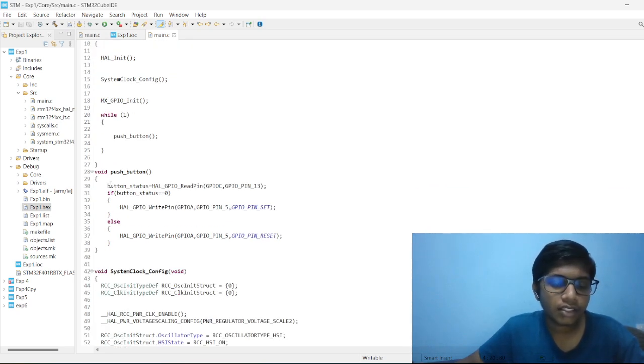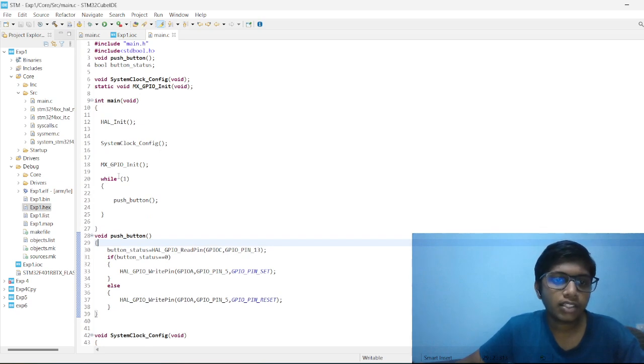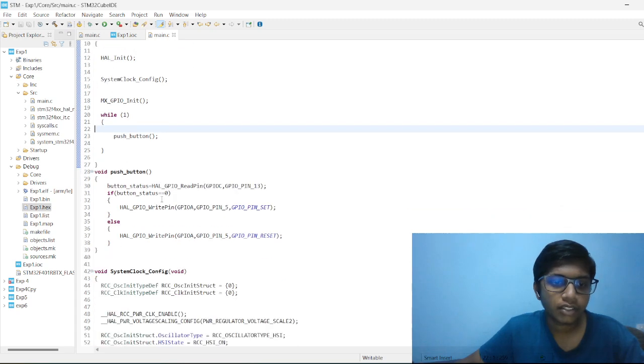Inside that function, the necessary conditions are given. The button status is read from pin 13. In the if condition, the pin is set, and in the else condition, the pin is reset. In the while loop, the push button function is executed inside the main function.